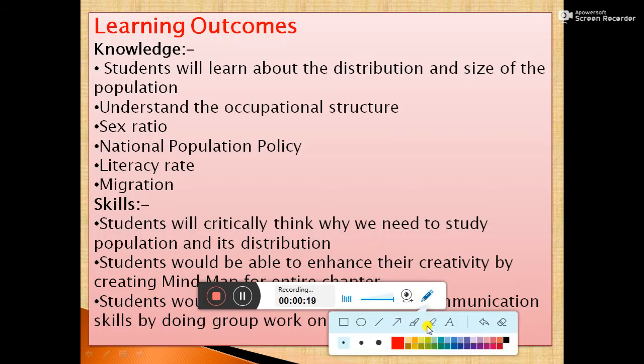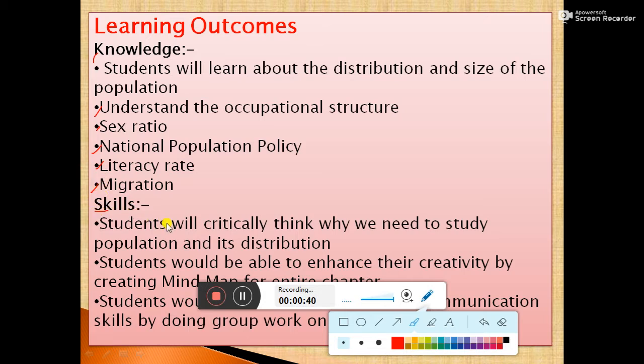First we will know about the learning outcomes of the chapter. Knowledge: students will learn about the distribution and size of the population, occupational structure, sex ratio, national population policy, literacy rate, migration.